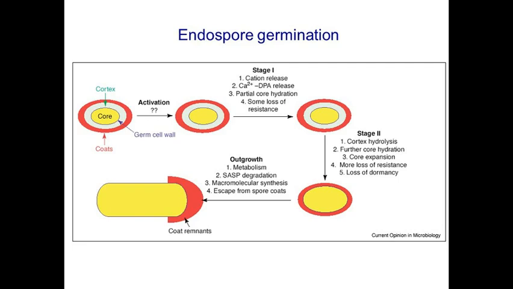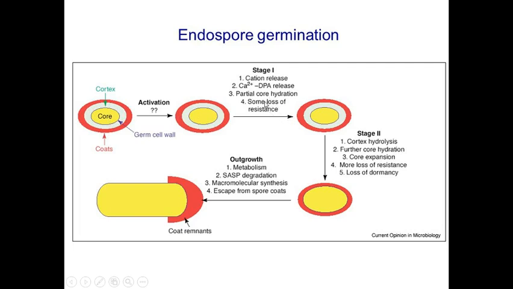You can see here on the slide, this one is the bacterial endospore, and this is the core region of that endospore. By using physical or chemical factors, we try to activate this endospore. After the activation, there is stage 1.